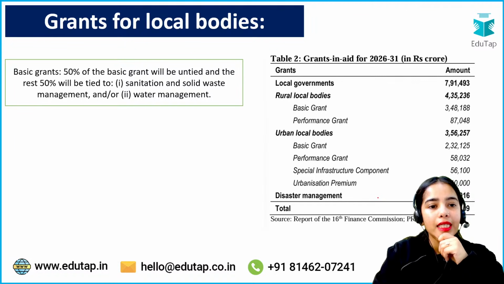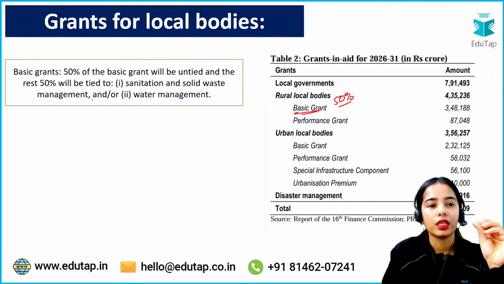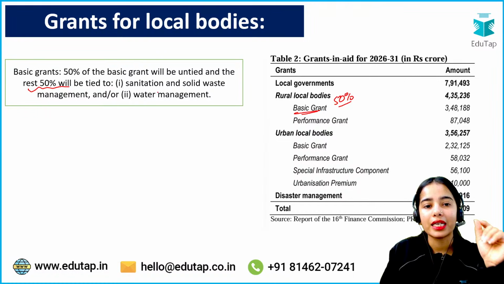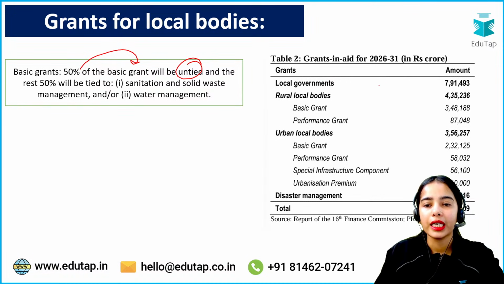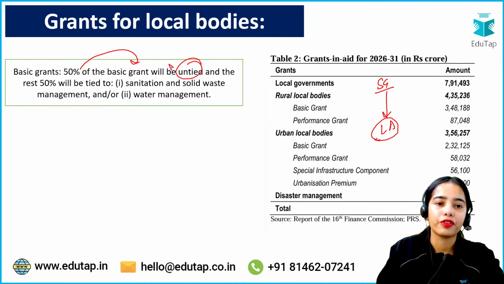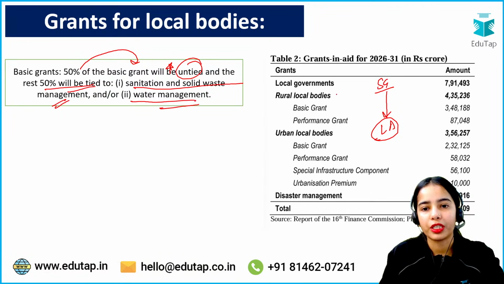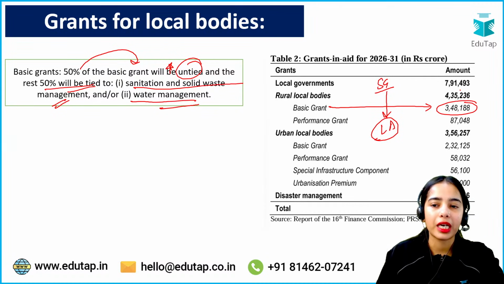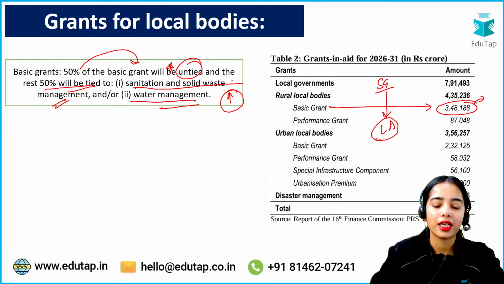Okay, next is basic grant. 50% of the basic grant will be untied, so the state governments can use it however they want, and 50% will be tied, that is, sanitation and solid waste. So basically 50% of the basic grant will be untied, that will be given by the state government to the local bodies, and the rest 50% will be tied to sanitation and solid waste management and/or water management. So out of the basic grant, half will be untied, half will be tied to the steps taken for sanitation and solid waste management and the water management.